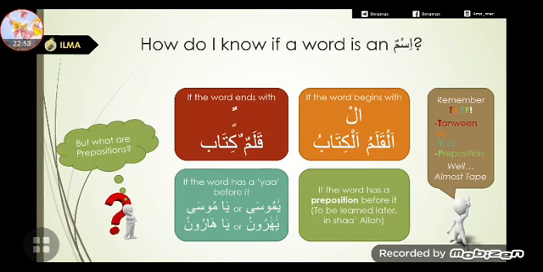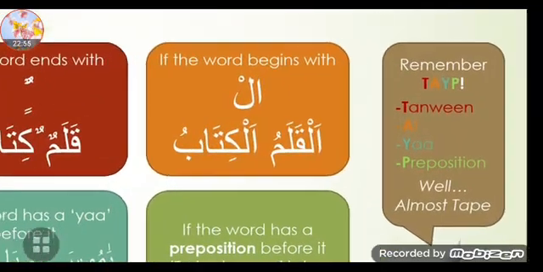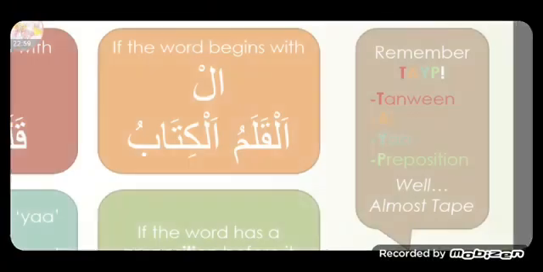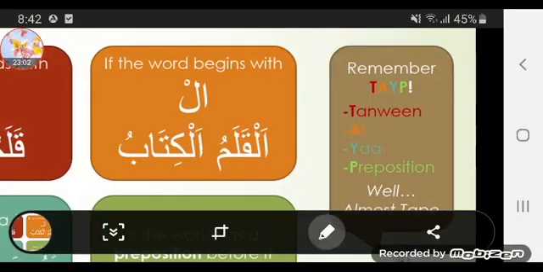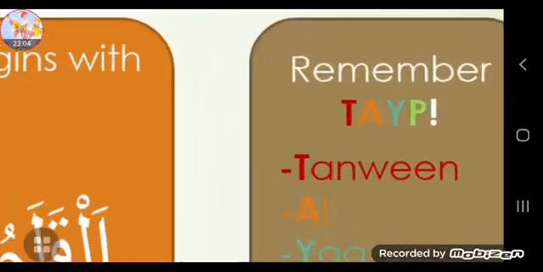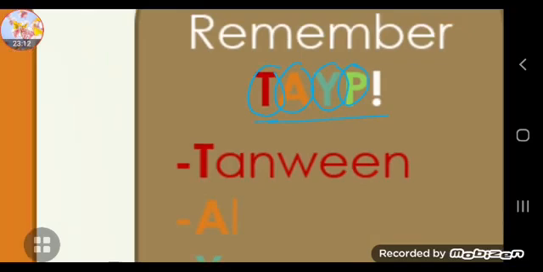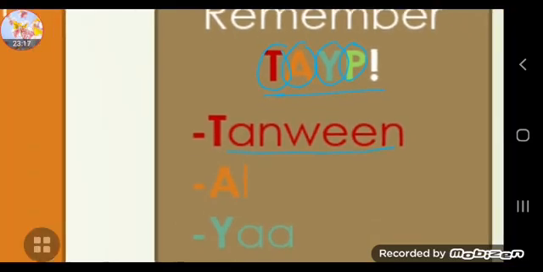So the signs are, you can look at the tape. This is the acronym that you can use to recall the signs of ism. So we have tape, T, A, Y, P. T stands for tanween on the last letter, must be on the last letter. Al at the start.